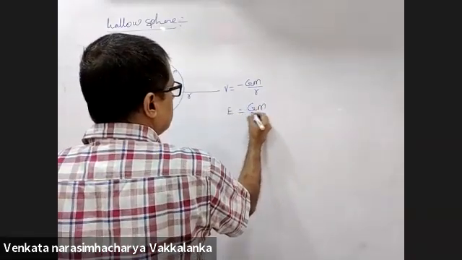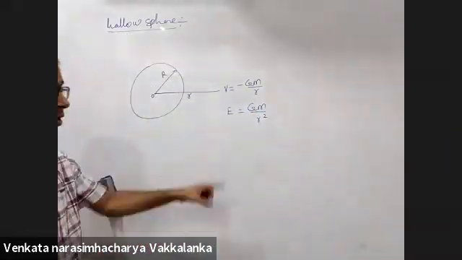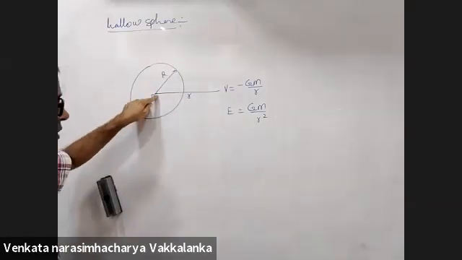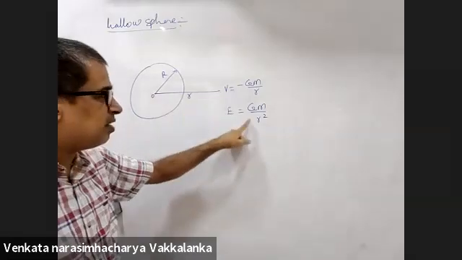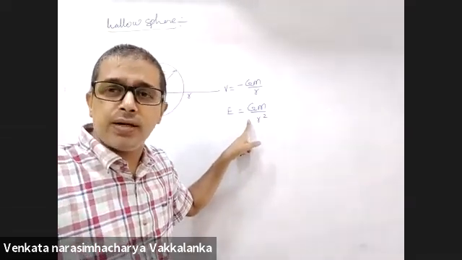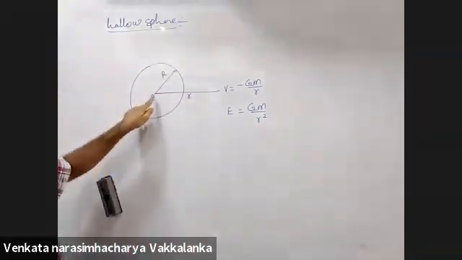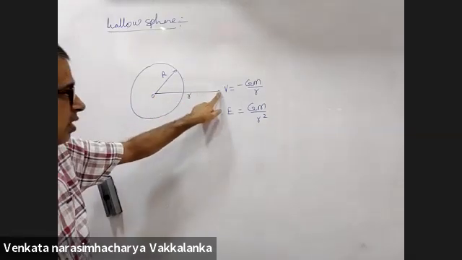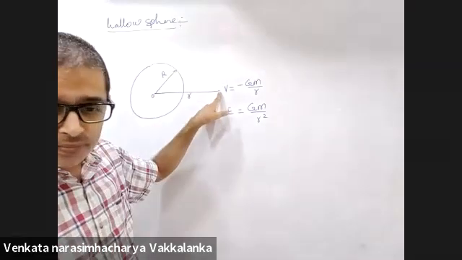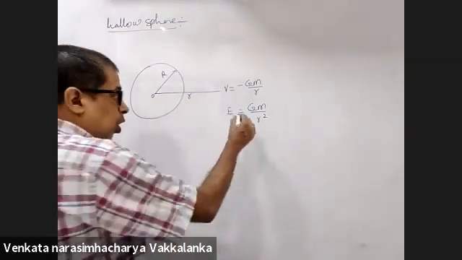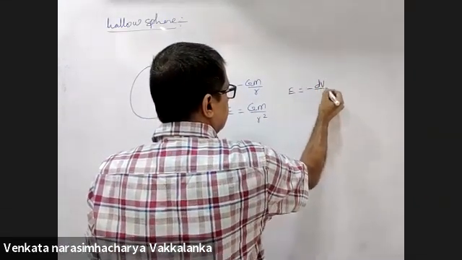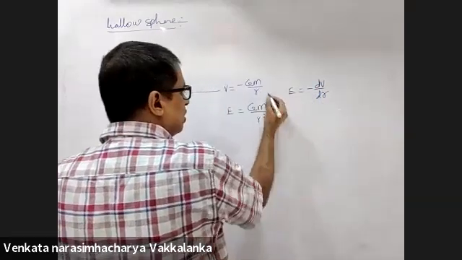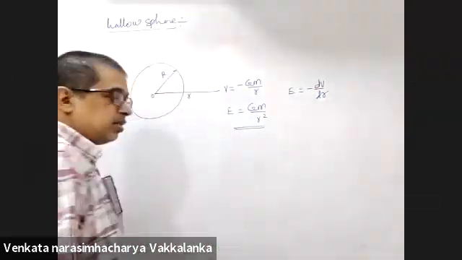Field will be GM by r square. Because if whole of the mass of the shell appears to be at the center, what will be the field here? GM by r square. The other way of dealing with that is minus dV by dr. Differentiate this with respect to r, you will get this result.